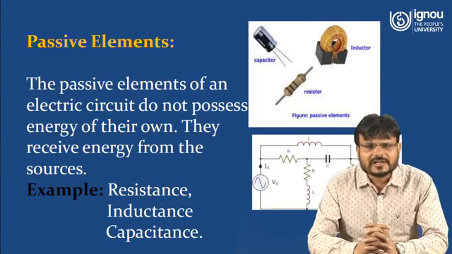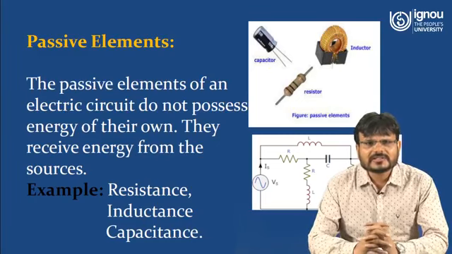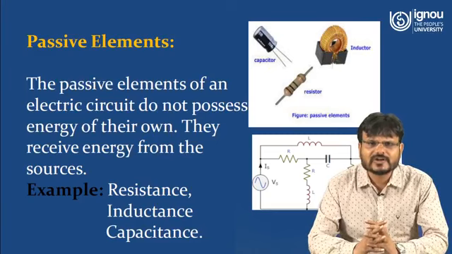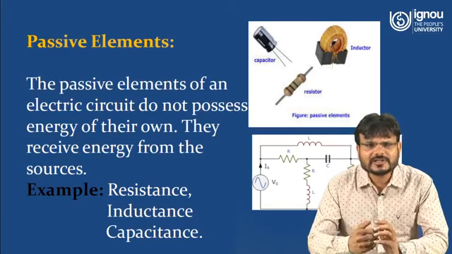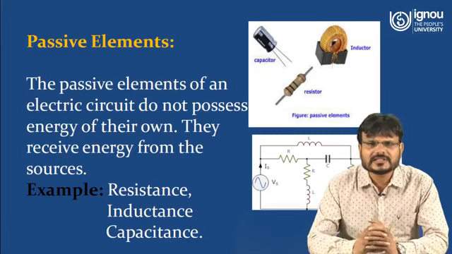Now again we have to understand what a passive element is. The passive elements of an electric circuit do not possess energy of their own. They receive energy from some source. Resistance, inductance and capacitance are examples of passive elements, but a charged capacitance may work as an active source also. So a passive element takes energy from some active source. Here you can see in the diagram the capacitor, inductor and resistor, which are the passive elements.